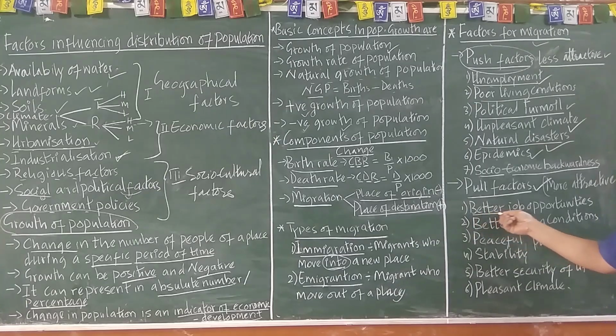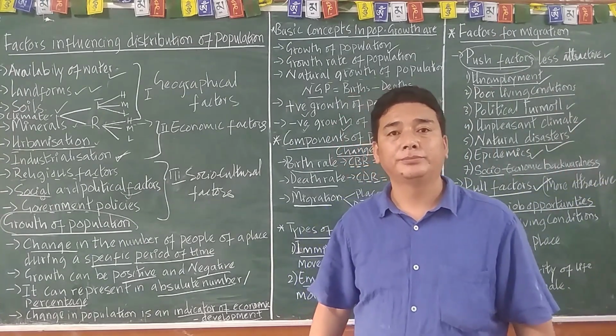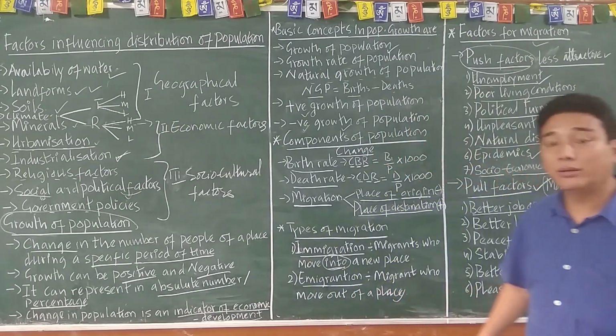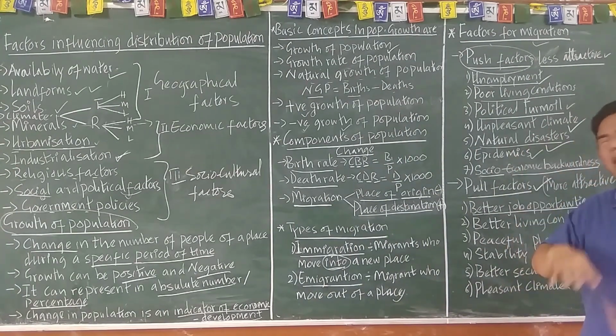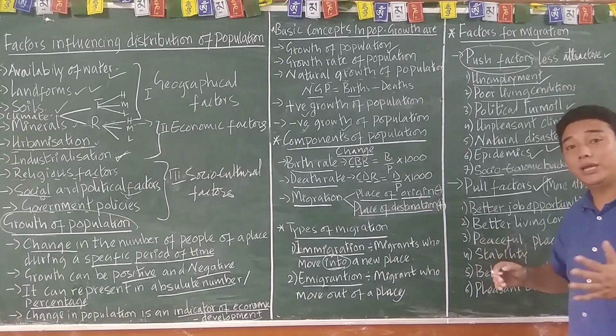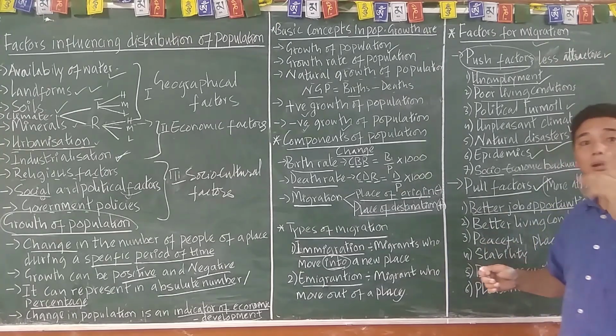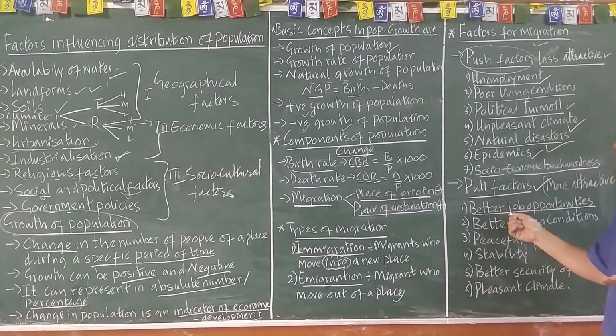And because of that, people are moving toward those areas. For example, the better job opportunity, many Tibetan people are moving toward the Western countries and America, all right? What could be the reason? Better job opportunity. Many Indian people are moving toward the USA. Many educated people are moving toward the USA. Many doctors are moving toward those areas. Why? Better job opportunities. Is that clear? And many scientists of different countries are moving toward different areas.